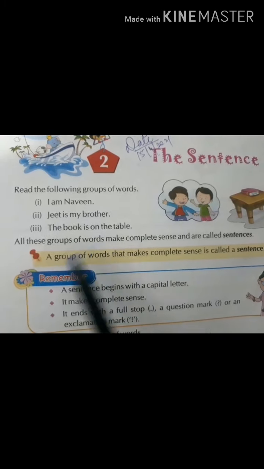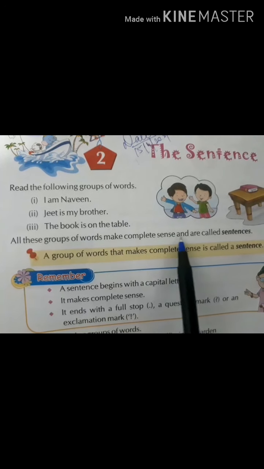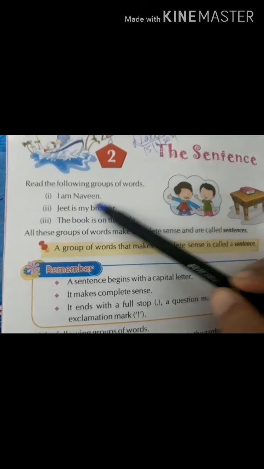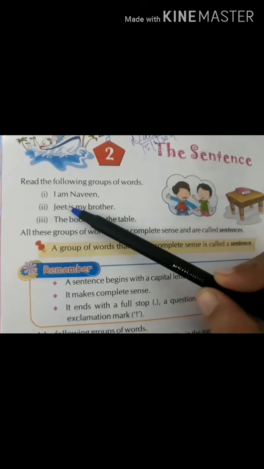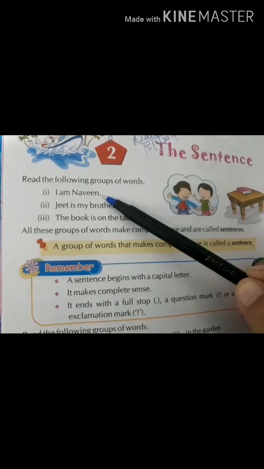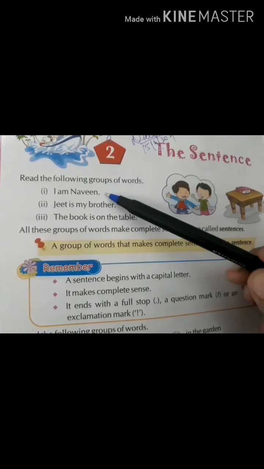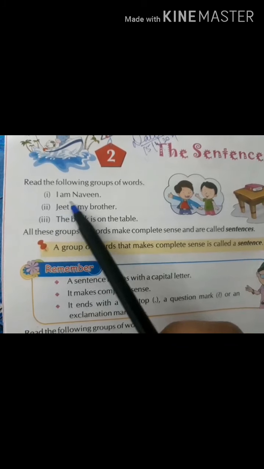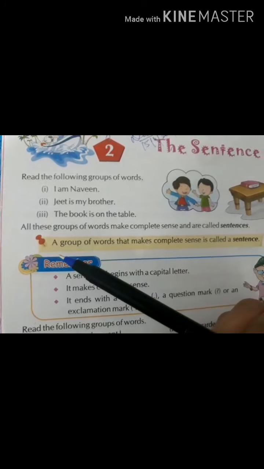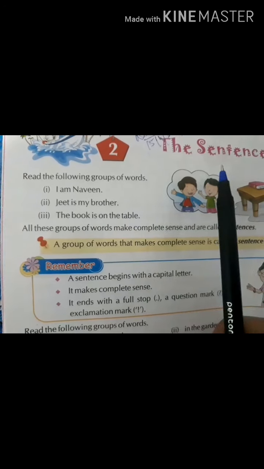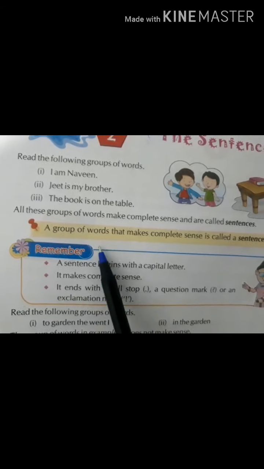All these groups of words make complete sense and are called sentences. Complete sense means the sentence is written in a complete form. Like at the end of the sentence, I have used a full stop, and the first letter is capital. This is a complete sentence: I am Naveen. Jeet is my brother. The sentence has been completed.